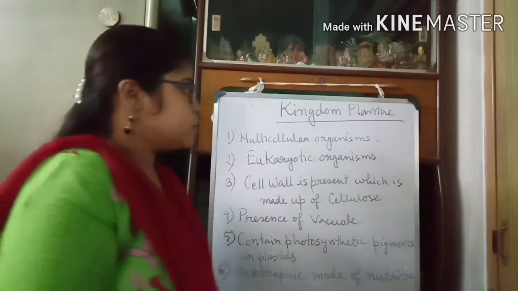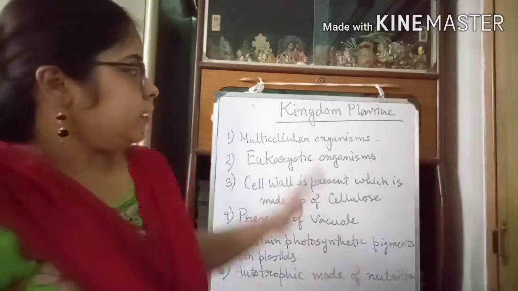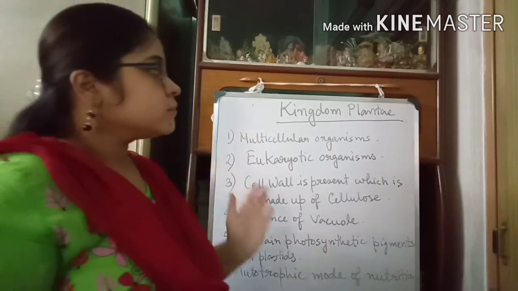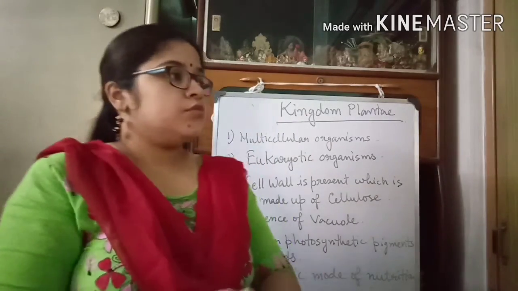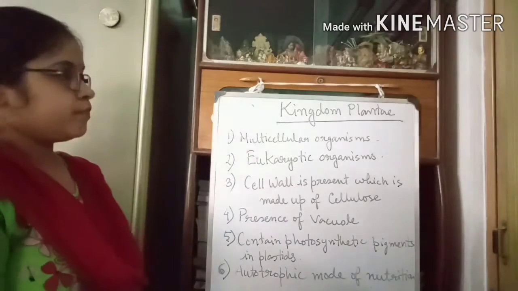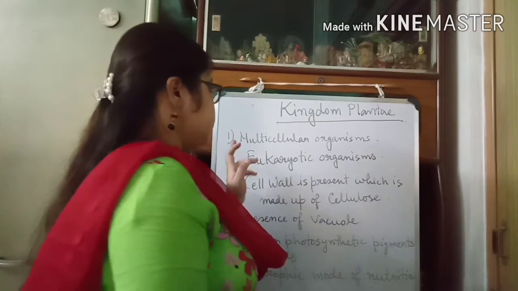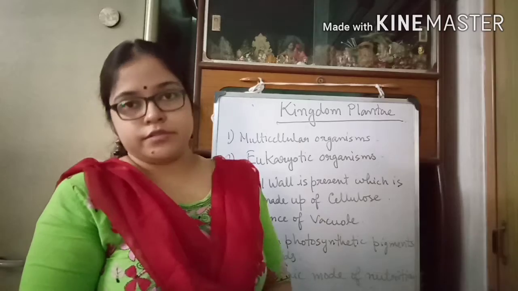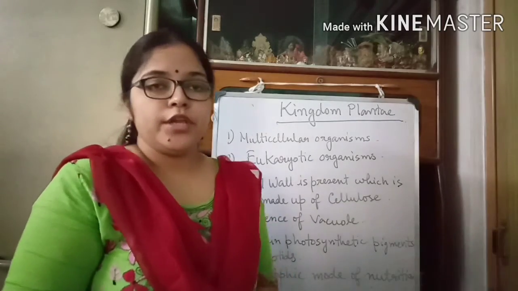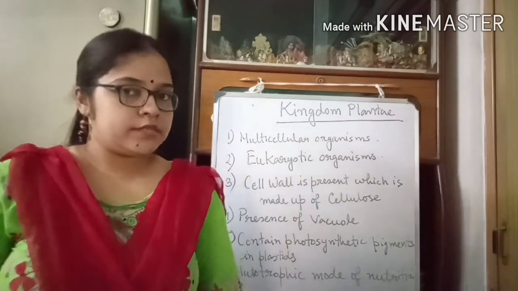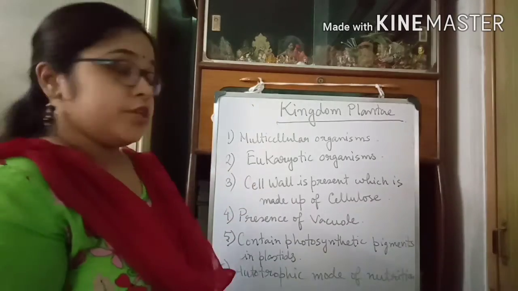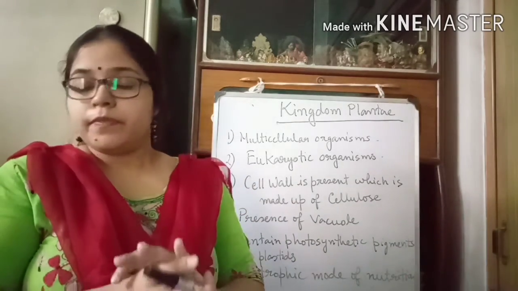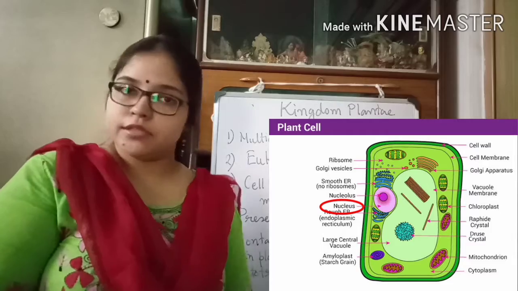So now we will discuss the general characteristics of kingdom Plantae. Kingdom Plantae includes the plants. So what are the general characteristics of plants? First one is they are multicellular organisms. That means their body is composed of more than one cell, and they are also eukaryotic. That means their cell contains a well-defined nucleus.